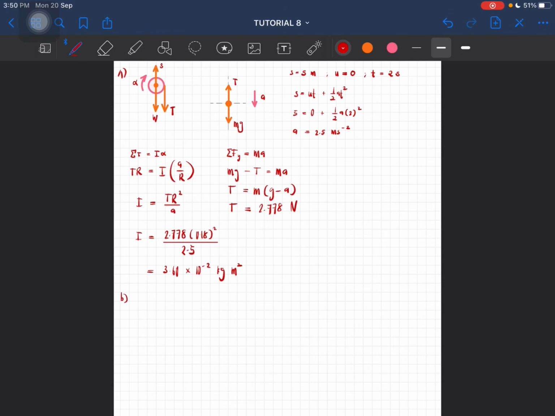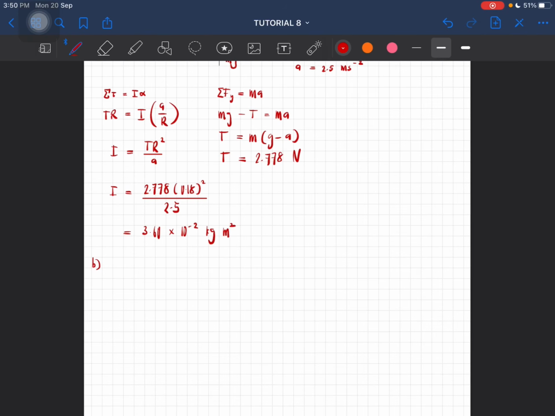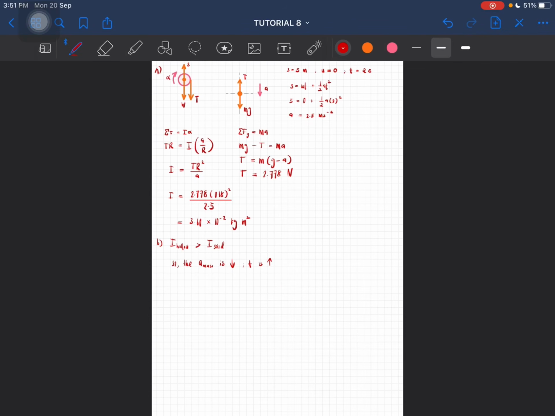And then for question B, if a hollow cylinder is used, the moment of inertia of the hollow cylinder is greater than the solid cylinder, right? So the acceleration of the mass is smaller. Okay, meaning that the time taken is longer, or it increases. Okay, so that is the solution for question number 8.